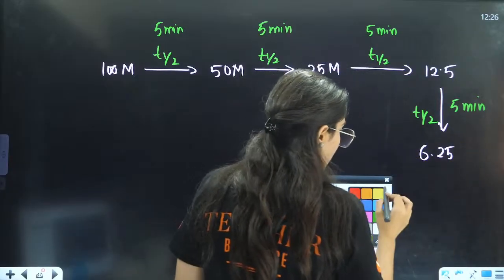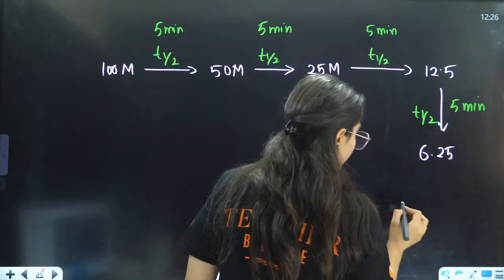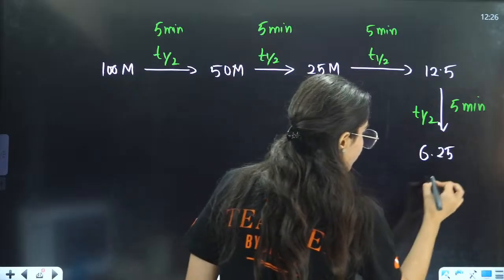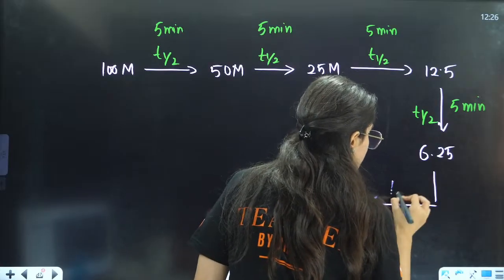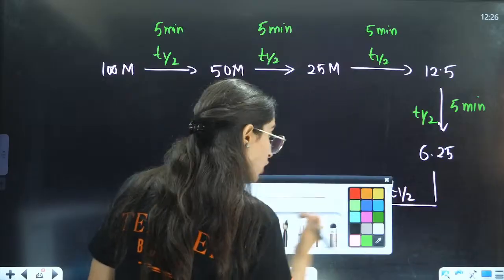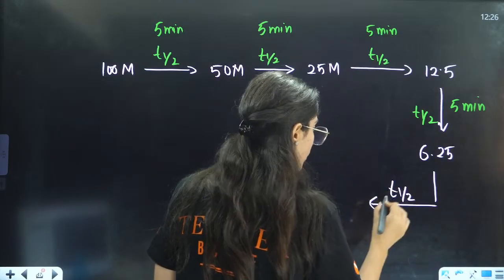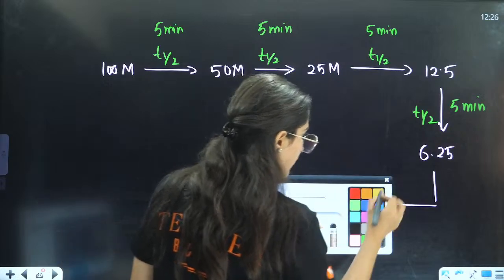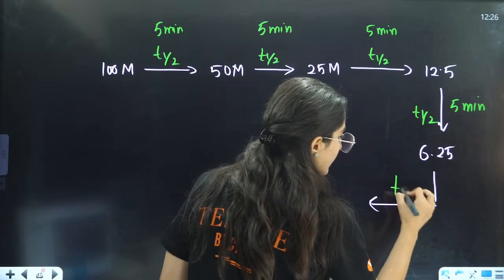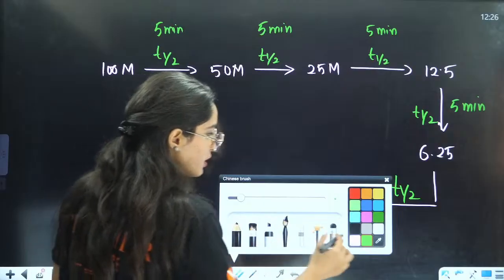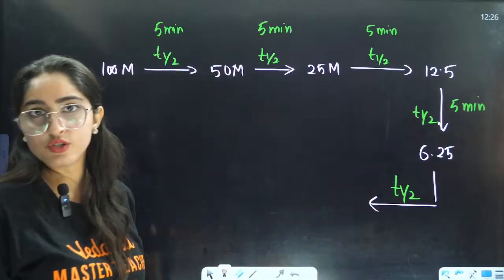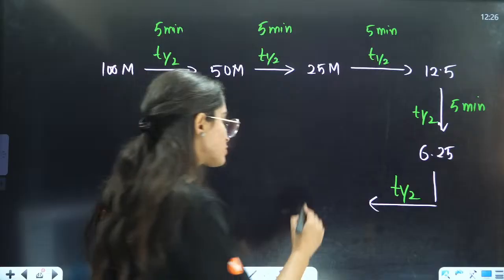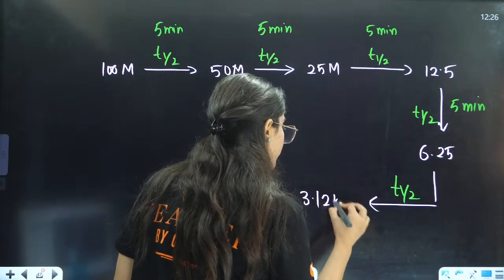Now again I am going to give it T half. 5 more minutes I am giving. Now tell me what will happen. Again I am giving it one more T half. Now also the concentration has not reduced to 0. Rather it is half of this, so it will be 3.125.